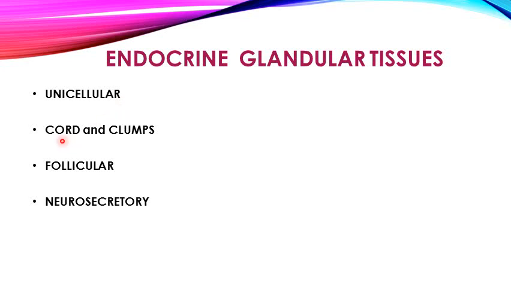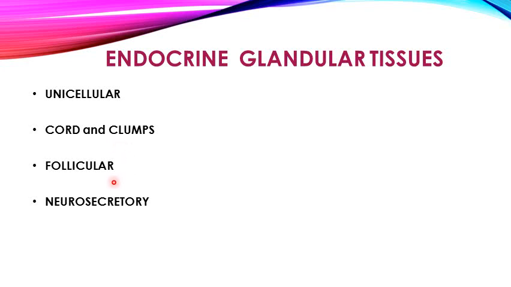The glandular cells are either present in the form of cords and clumps, making clusters of cells. These cords and clumps, or clusters, are normally seen in the parenchyma of the endocrine gland propers, but sometimes in the parenchyma of an exocrine gland there are clusters of cells present which have endocrine function. And you know, its very best example is the pancreas, where the islets of Langerhans cells are arranged in the form of clusters in the parenchyma of the exocrine glandular component of the pancreas.